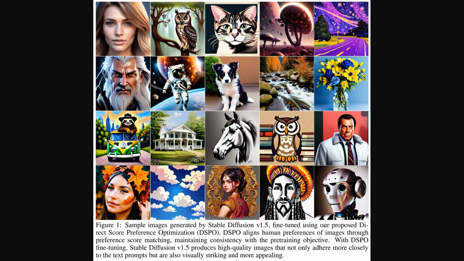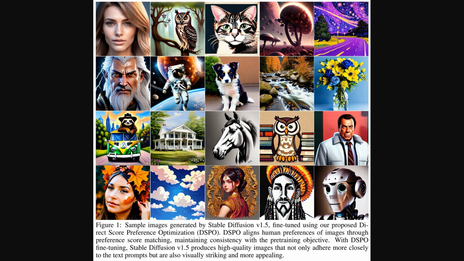Alright, so the paper kicks off by showing us a striking collection of images in Figure 1. We see a diverse set: portraits, animals, landscapes, even some sci-fi and fantasy scenes. These were all generated by Stable Diffusion version 1.5. That's a well-known text-to-image diffusion model, after it was fine-tuned using their new direct score preference optimization method.